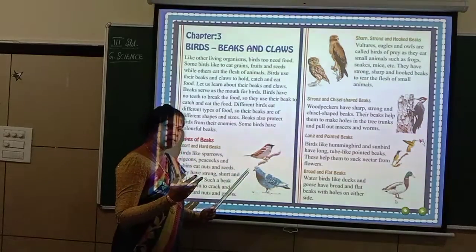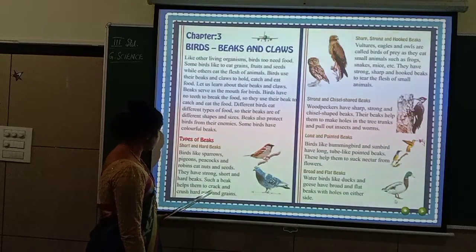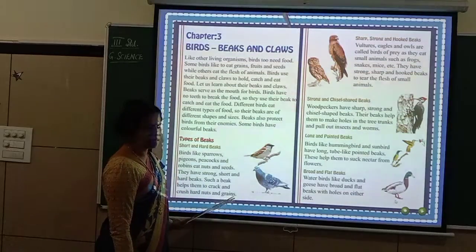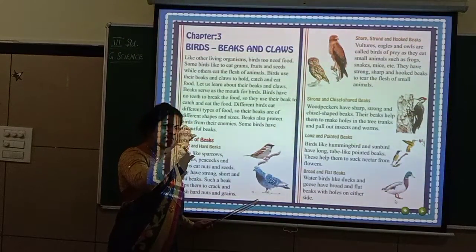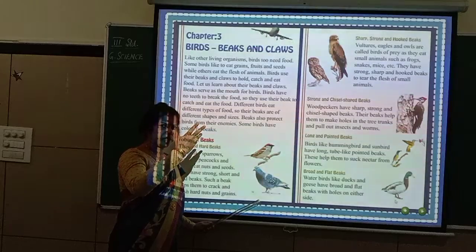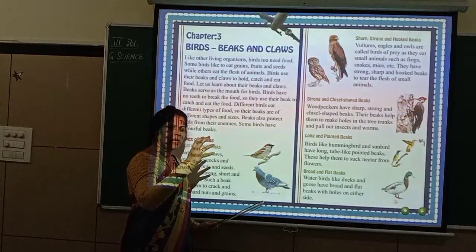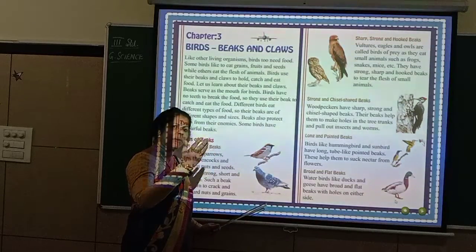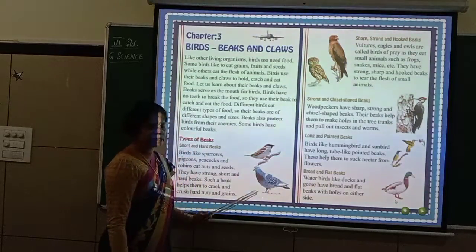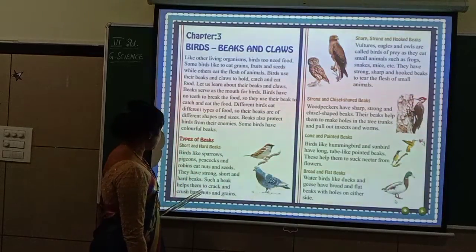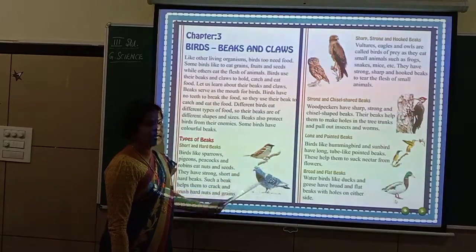Why? Because they have to cut open nuts and seeds. Such a beak helps them to crack and crush hard nuts and grains. With the beak only they will crack it first. They will just press, and when they press, the shell of the nuts will get opened. The shell of the nuts is very hard, isn't it? So the shell will be cracked and it will open, and inside there will be seeds or nuts, which are eaten by these birds. That is how they eat their food.